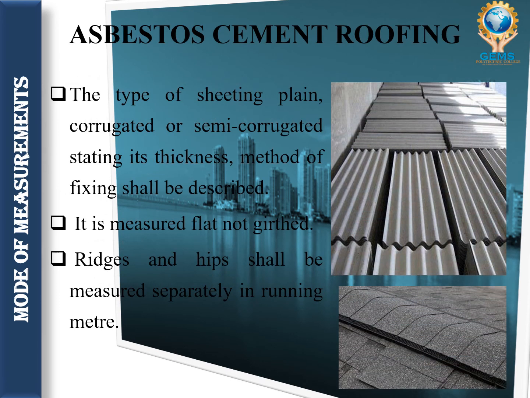Then what are the roof coverings? There we have asbestos cement roofing. We have already seen some specifications in the second unit about AC sheet roof. In the asbestos sheet roofing we will have a description of the type of sheeting we are going to use and the method we are going to use to fix that roof.